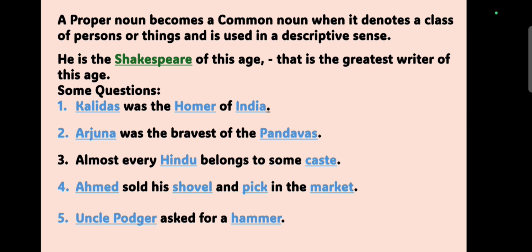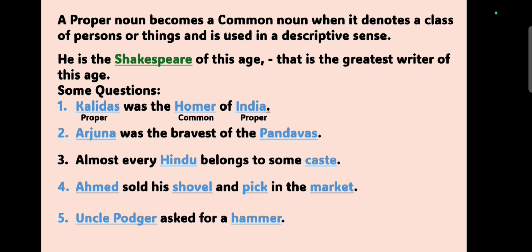Now we have some questions for practice. Number 1. Kalidas was the Homer of India. Here we have to identify the kinds of nouns for the blue colored words. So can you identify them? Here are the answers. Kalidas and India both are proper nouns because they refer to particular names, whereas Homer, though the name of a particular person, is an example of common noun because it refers to a class of poets.